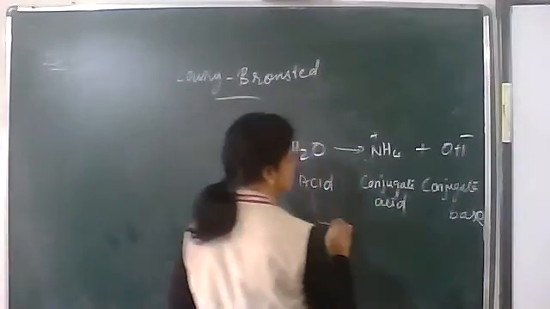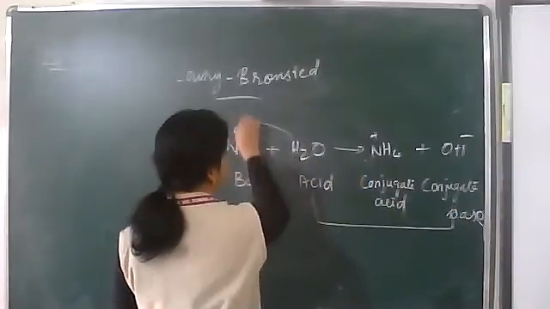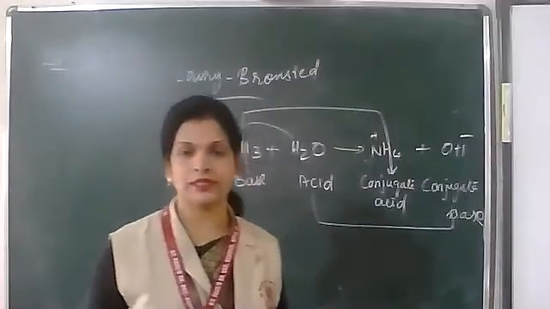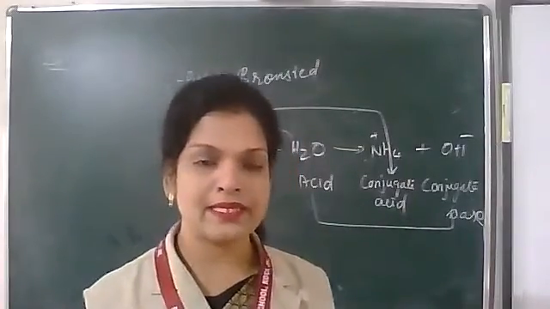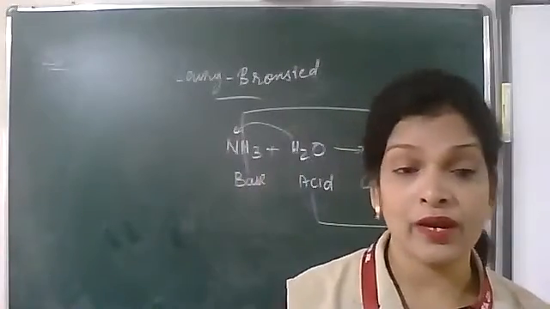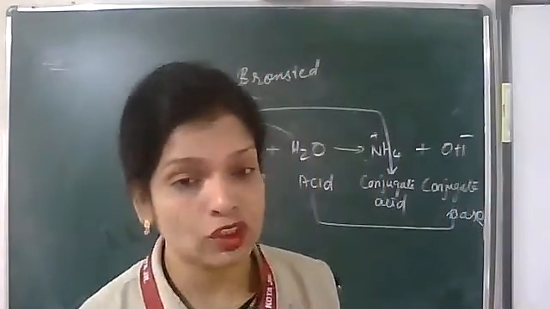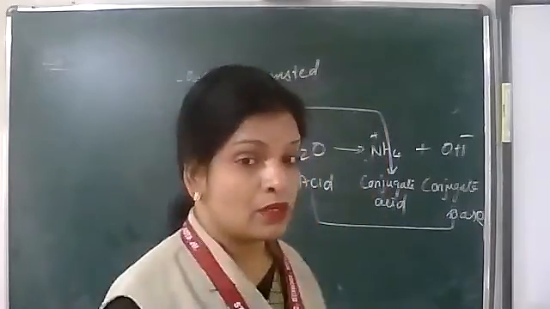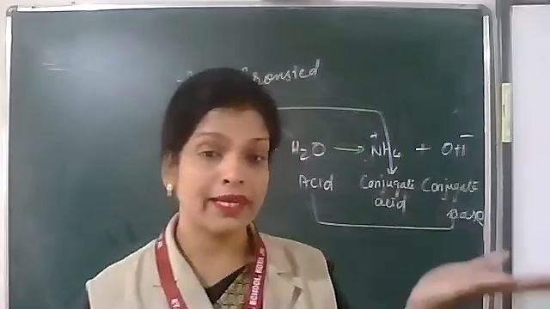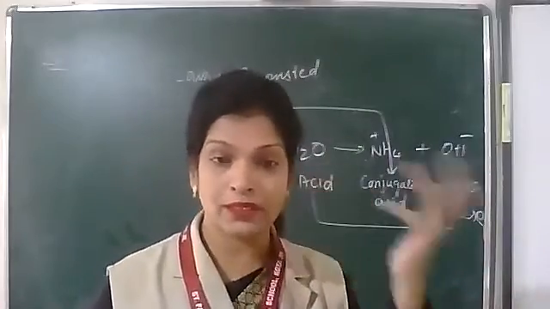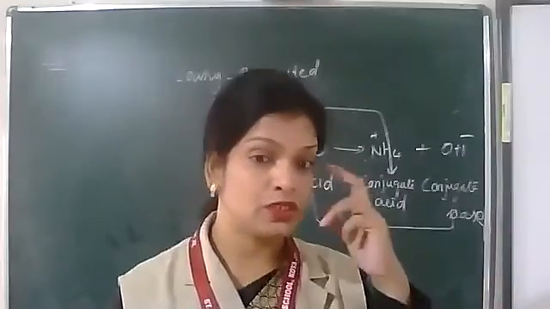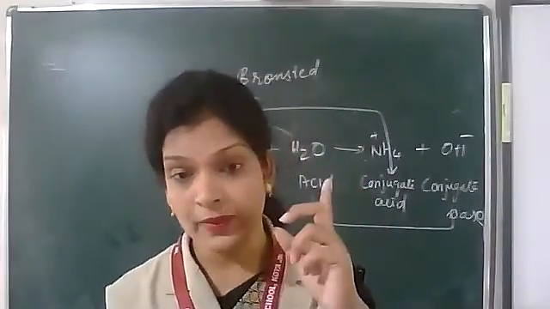So this acts as a pair: acid and its conjugate base, base and its conjugate acid. We call it an acid and its conjugate base pair, and a base and its conjugate acid pair. They differ by 1 H plus. So Lowry-Bronsted acids and bases are in terms of H plus giving and H plus accepting. The species which gives H plus is the Bronsted acid, and the species which takes that H plus ion is called the Bronsted base.